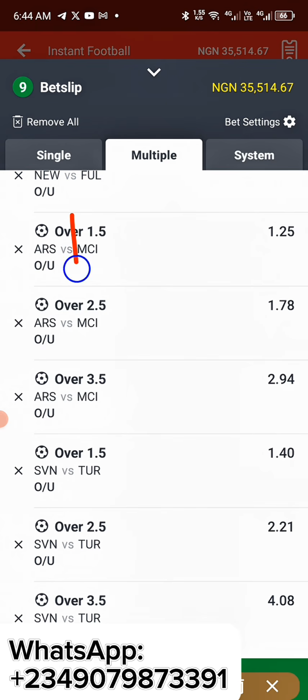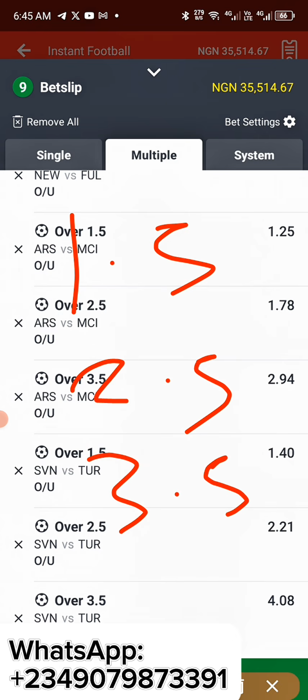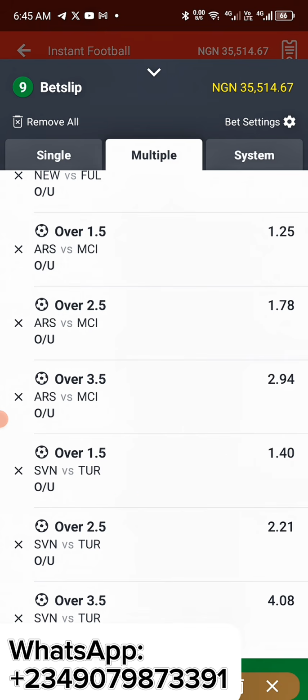So that's why I selected 1.5, 2.5, and also 3.5, so that you can watch out for this game I actually want to play. This is my own experiment, so you should go and do your own experiment. Right now, I'm going to play all of these and find out which one is more active. So let me not do much explanation. Let me just do what I want to do.